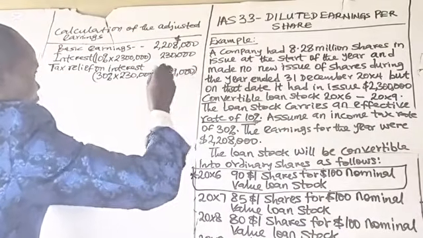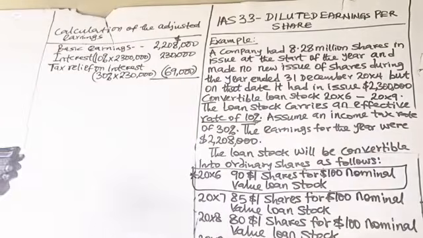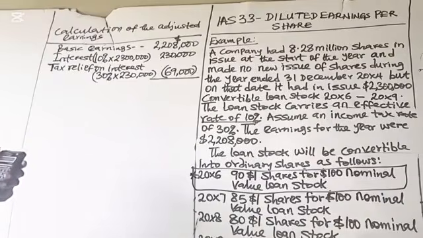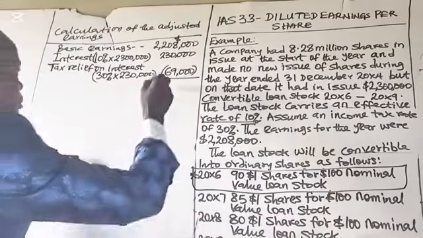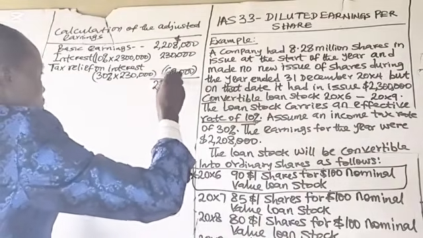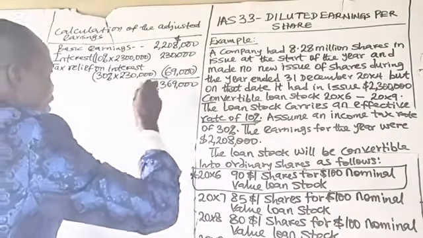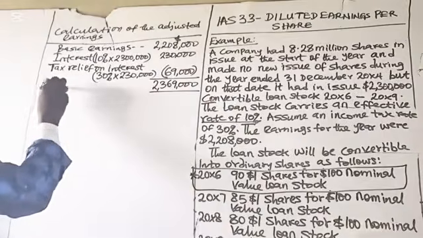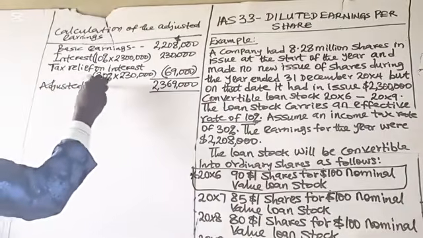If you remove that, the adjusted earnings now are 2,208,000 plus 230,000 minus 69,000. So we have 2,369,000. This is the adjusted earnings.